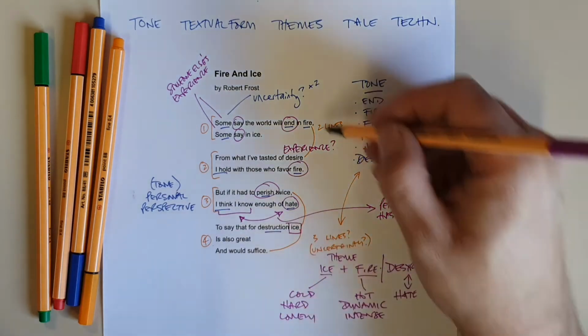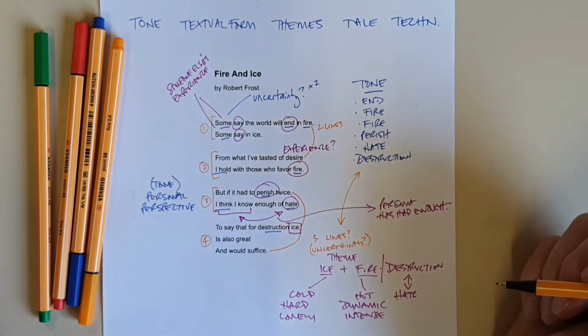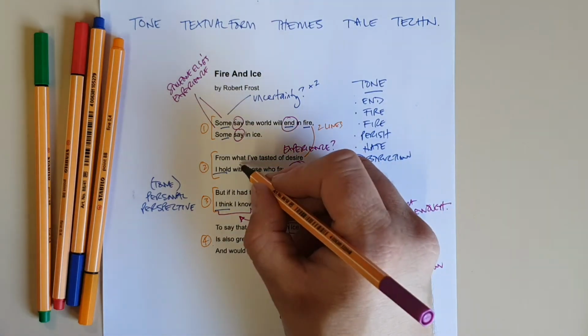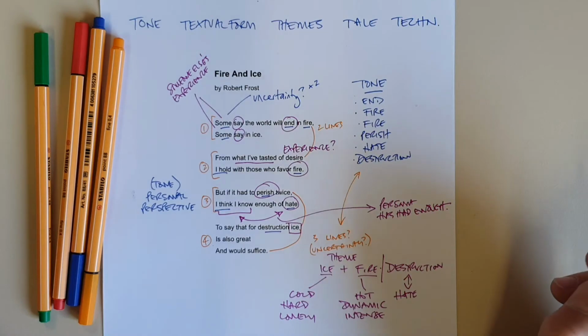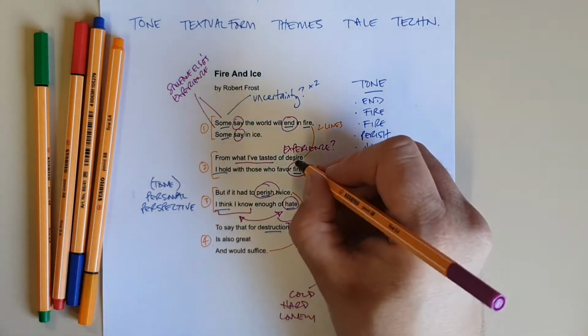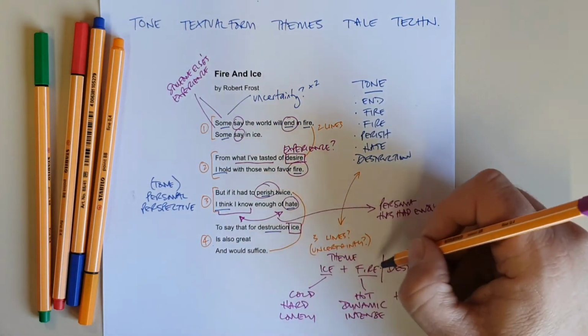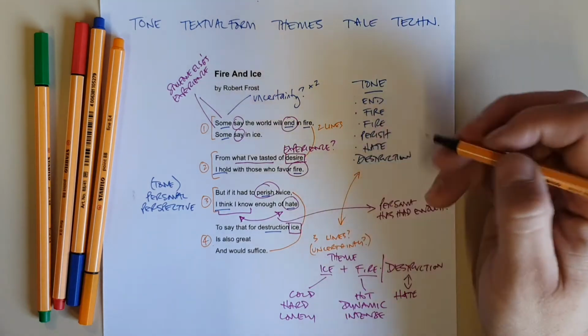So when you're annotating, you're starting to work out what some of these words mean. So we're going to go back to the idea of personal experience. "I've tasted of desire." Desire is an interesting word that comes in with these ideas of ice and fire. Desire is a passionate emotion.